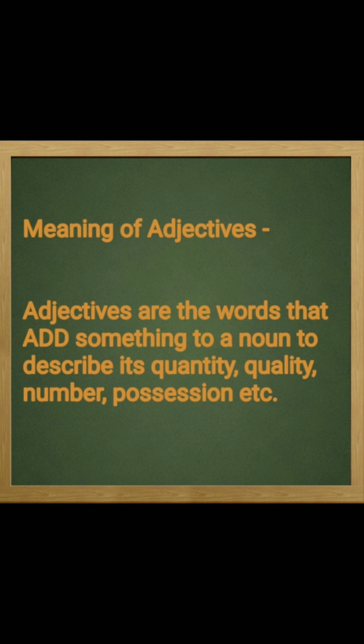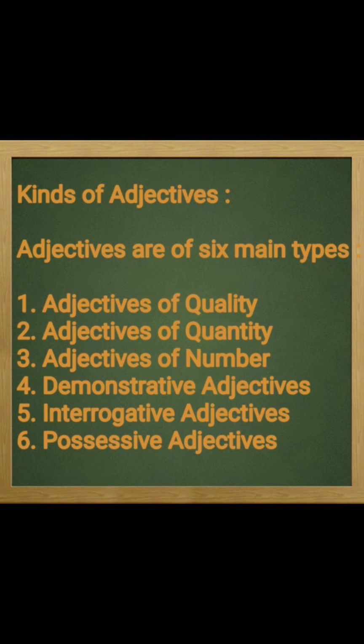Adjectives are basically the words that describe people or things. The words used for people and things are nouns. So adjectives describe nouns. These are the words that add something to a noun to describe its quantity, quality, number, possession, etc. So these are the words that are used to qualify or to add something to the meaning of a noun in a sentence. These are adjectives. Now see the kinds of adjectives.